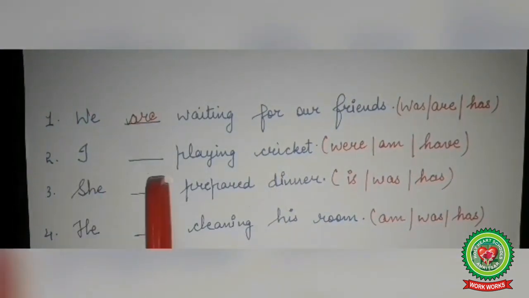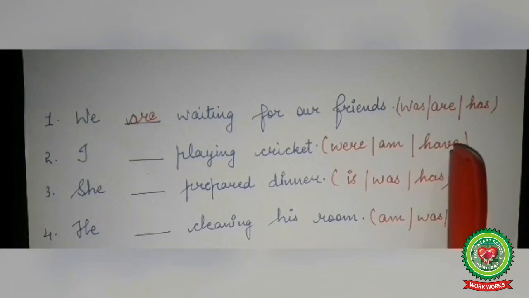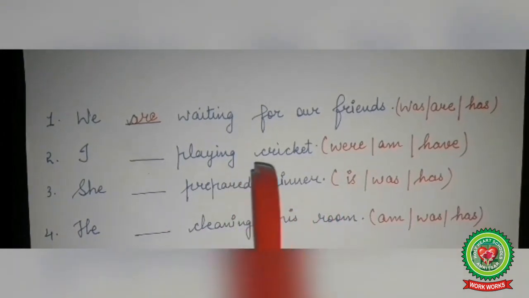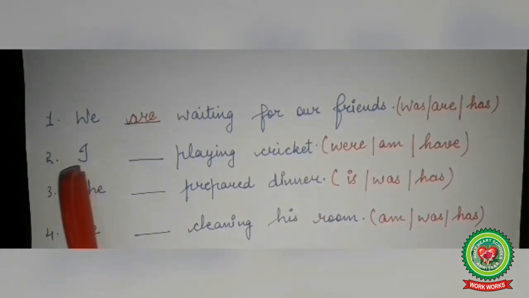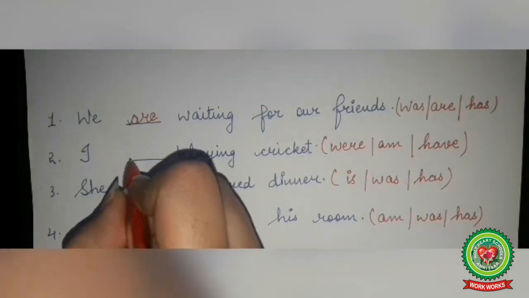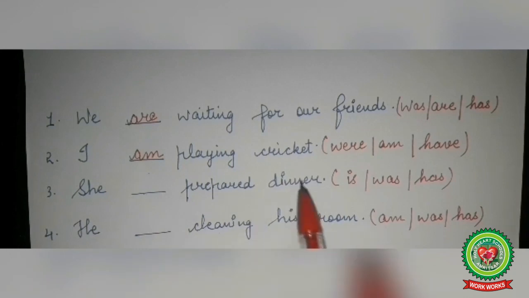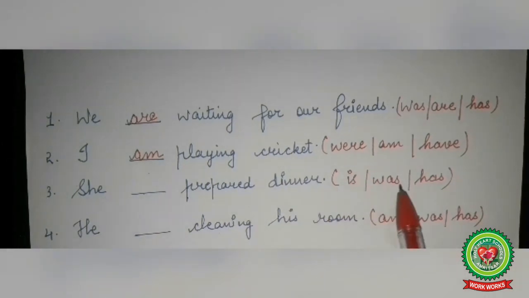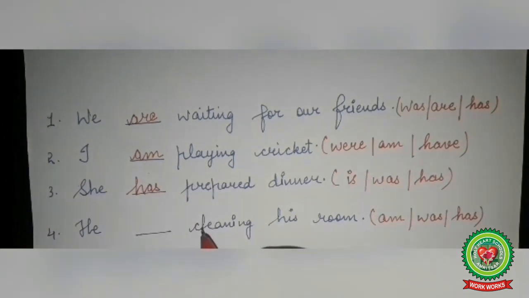Number 2, I dash playing cricket. Here we have options were, am and have. Here also the sentence shows that the action is still going on in the present time and we have subject I. So here we will use the helping verb am. Number 3, she dash prepared dinner. Here we have options is, was and has. Here the sentence shows that the action is completed in the present time and we have singular subject she. So here we will use the helping verb has.